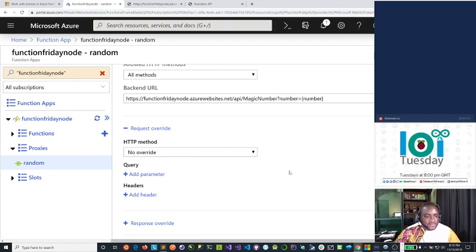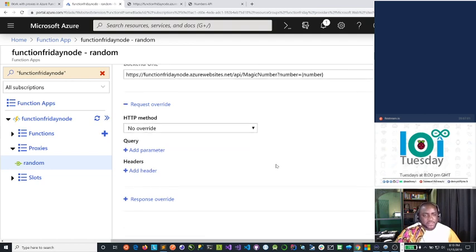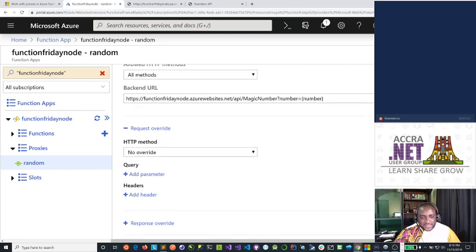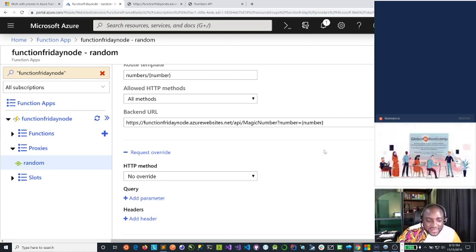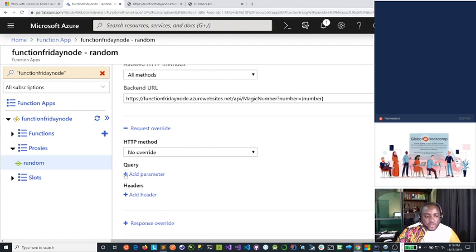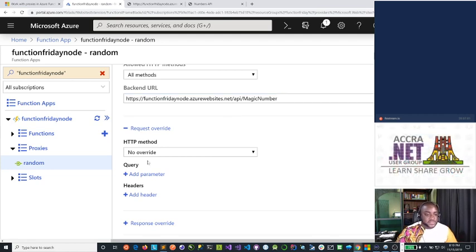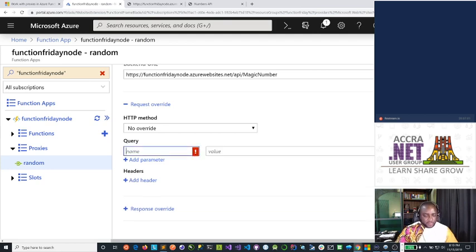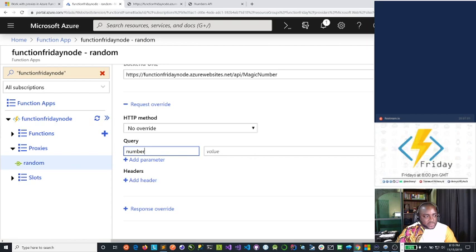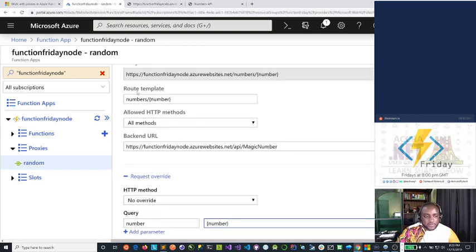The request override, this is how I went about it. This is one way to go about it, where I passed this directly into the URL. Now I could have done this differently. I'm going to get rid of the whole of this again, just to show you that there are multiple ways to do it. I could now override the parameters, to say let's add a parameter. And I'm going to call the parameter what? Number, because that is what our function is expecting. And what is the value? The value is number, which is the variable you created in the route template.